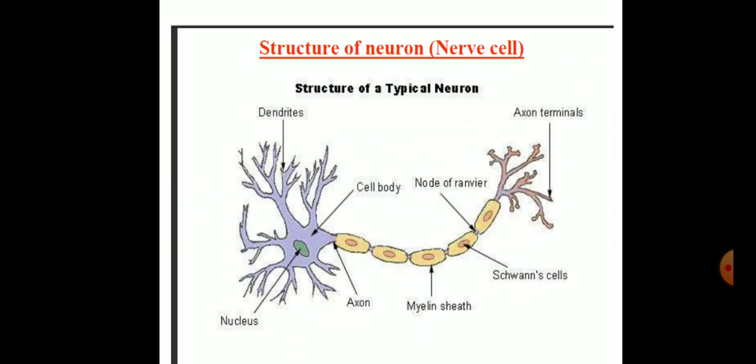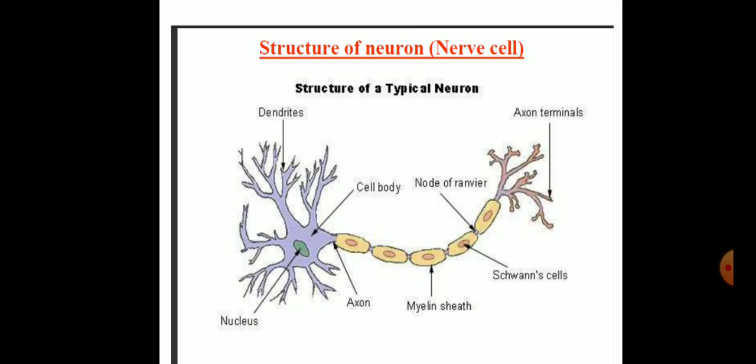The part consisting of a prominent nucleus is the cell body. The short brush-like structures arising from the cell body are called dendrites. The long extension of the cell body is the axon. The axon ends in a bunch of branches. The axon is covered by a fatty sheath called myelin sheath. Dendrites carry the impulses towards the cell body. Axon carries the message away from the cell body.